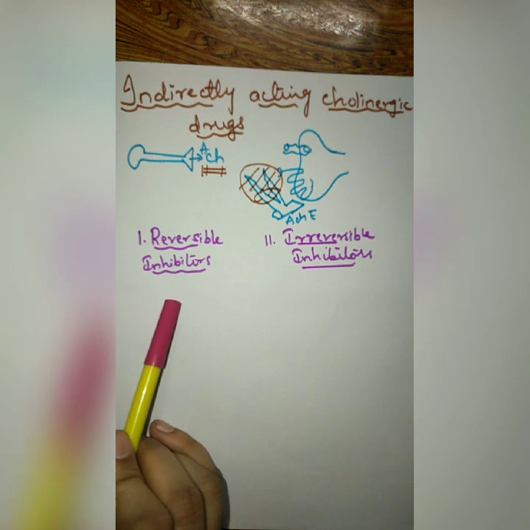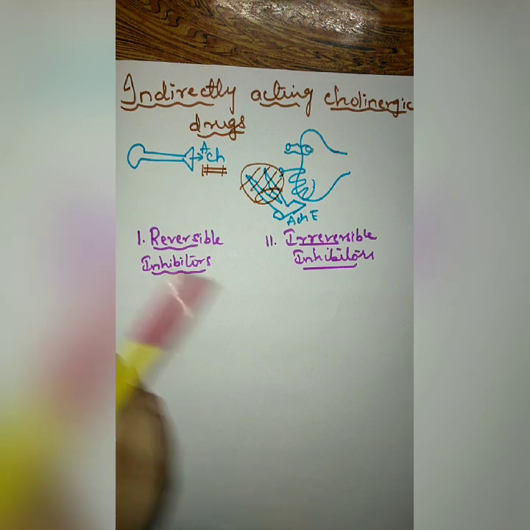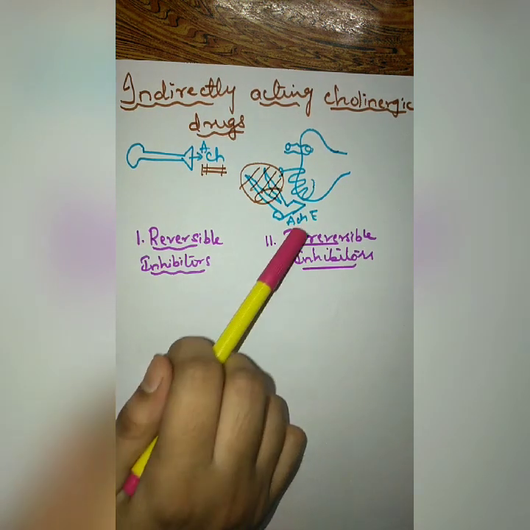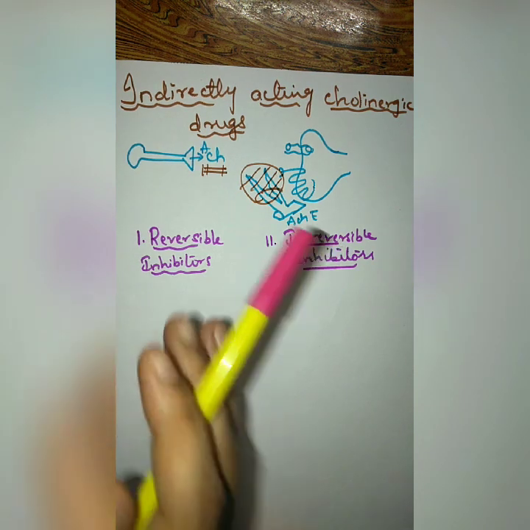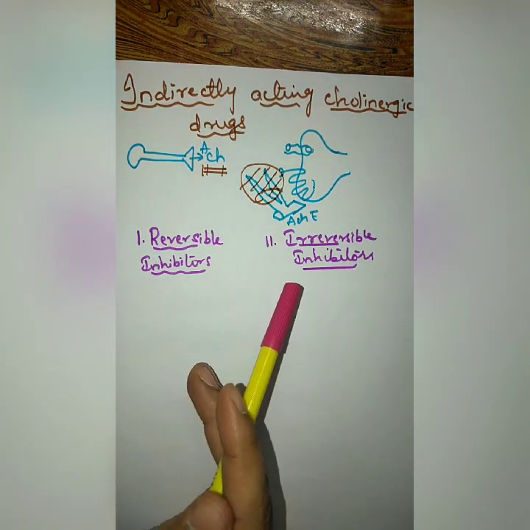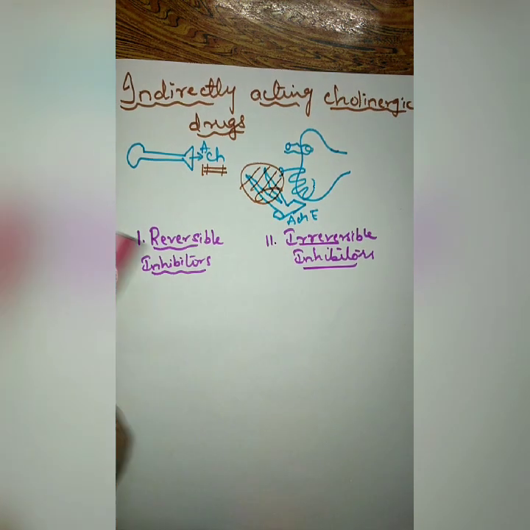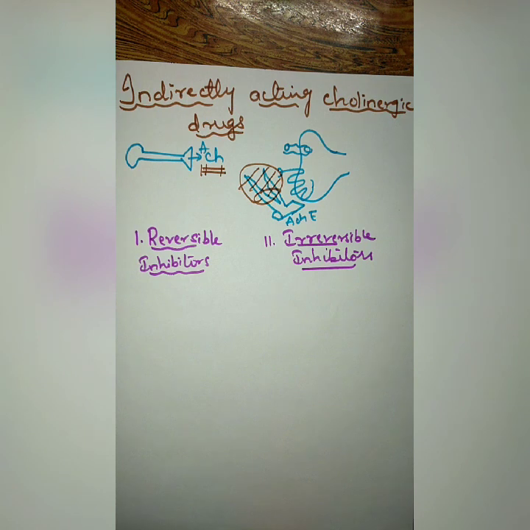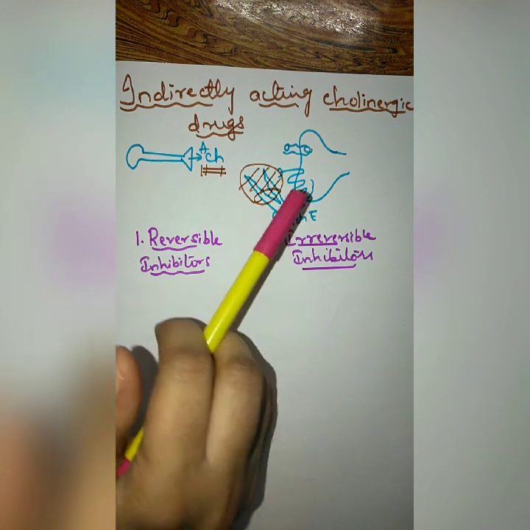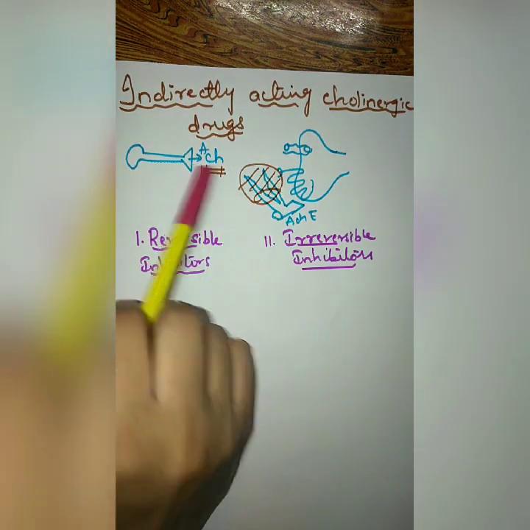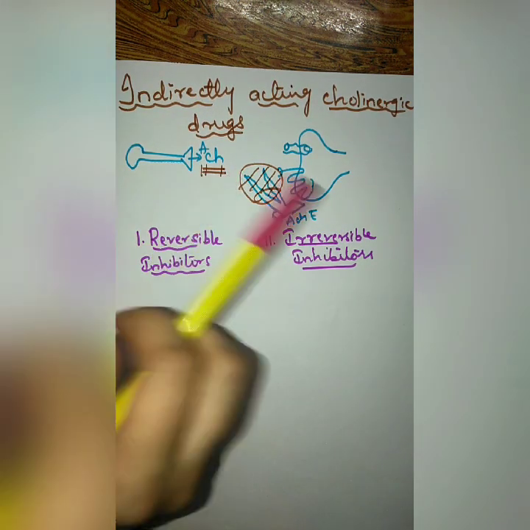So this is the basic difference between reversible and irreversible inhibitors. Reversible inhibitors inhibit the enzyme for a small period of time, maybe from a few minutes to a few hours, but in the case of irreversible inhibitors, the enzyme is inhibited throughout its life.